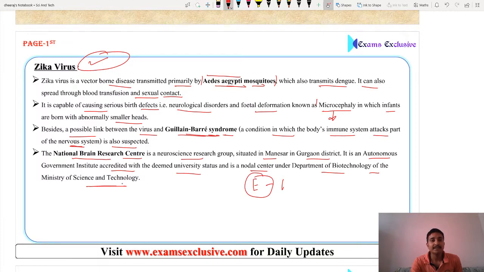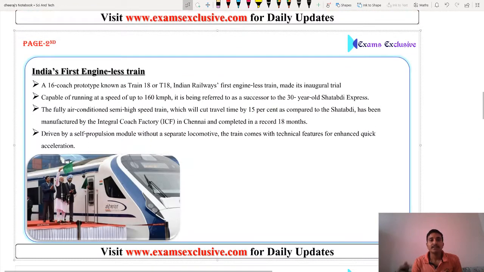So let's move on to the next topic. It is related with India's first engine-less train. Friends, let's have a look. A 16-coach prototype known as Train 18 or T18, and another name of this train is Vande Bharat Express. This is the Vande Bharat Express, and this is our PM, Shri Narendra Modi ji.